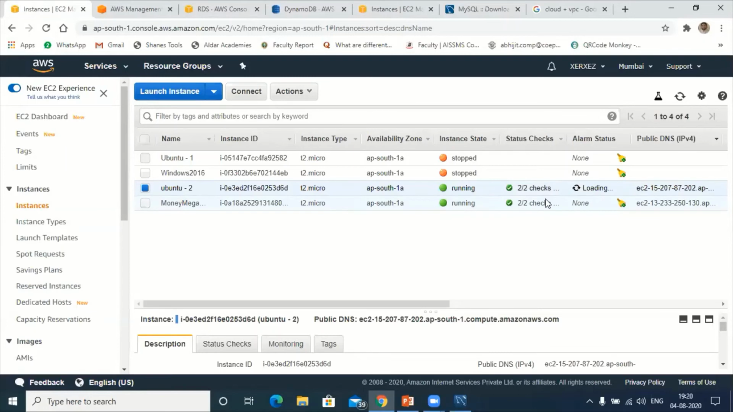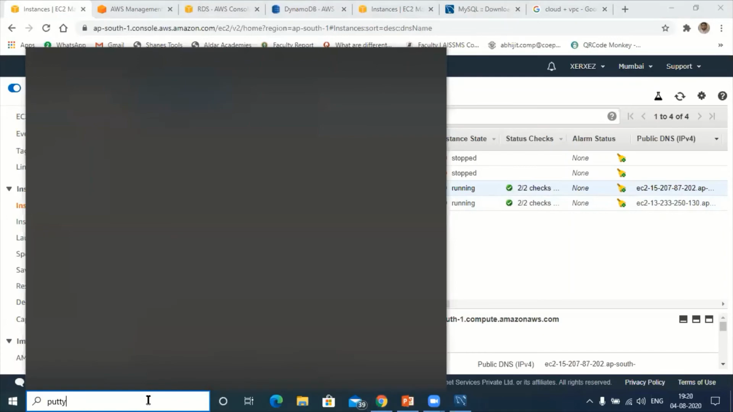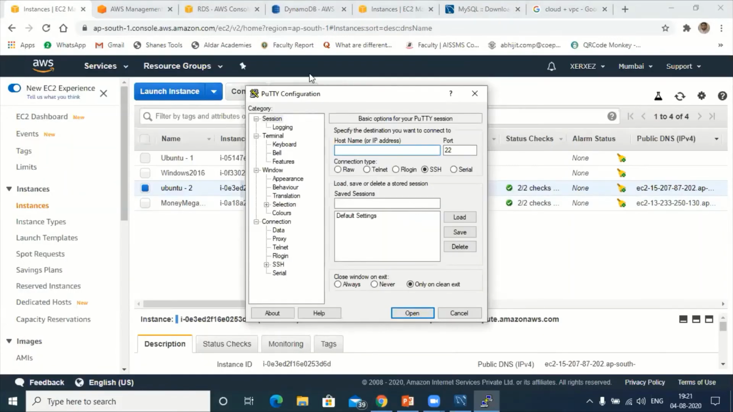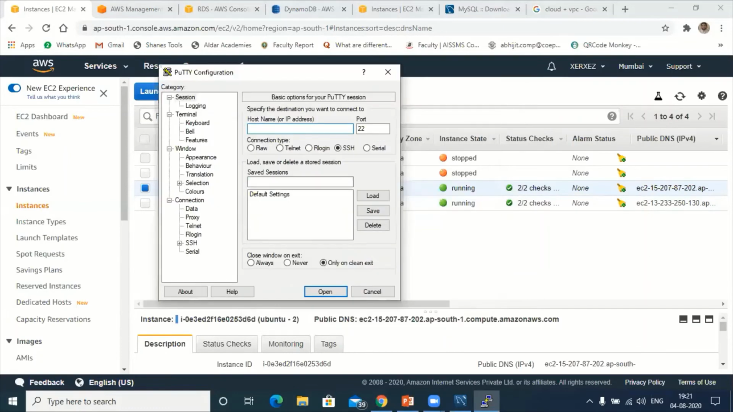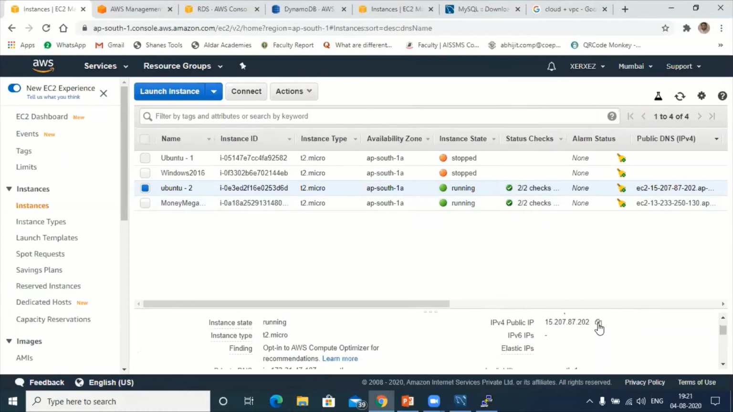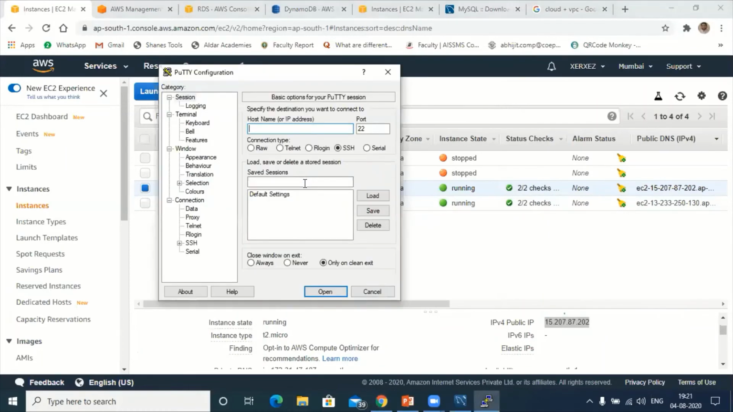Okay, so now it is initializing. Fine. Now our machine is ready. Next is go to PuTTY. You know this procedure. I don't want to explain again. PuTTY. Next is copy that IP address. Copy this IP address. Paste it.